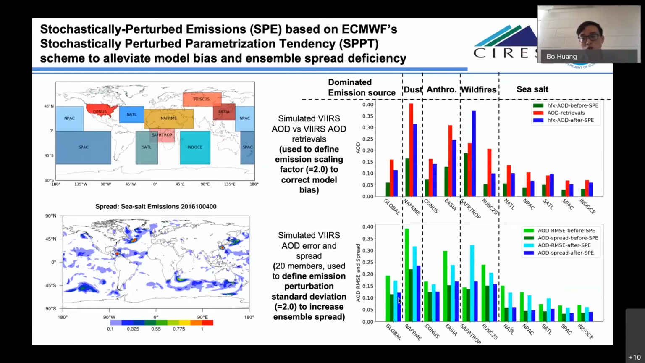If we focus on the dark green and dark blue bars, it seems that the spread does not increase that much. The reason is that when I calculate the spread, I include observation errors. In our current assimilation, the observation error is fairly large, so you don't see a very sharp jump from the dark green bar to the dark blue bar. If I remove the observation error from the spread calculation, we can see a clear spread increase. So this is just our initial tuning for the scaling factor and emission perturbation standard deviation. We may need to further refine these factors.